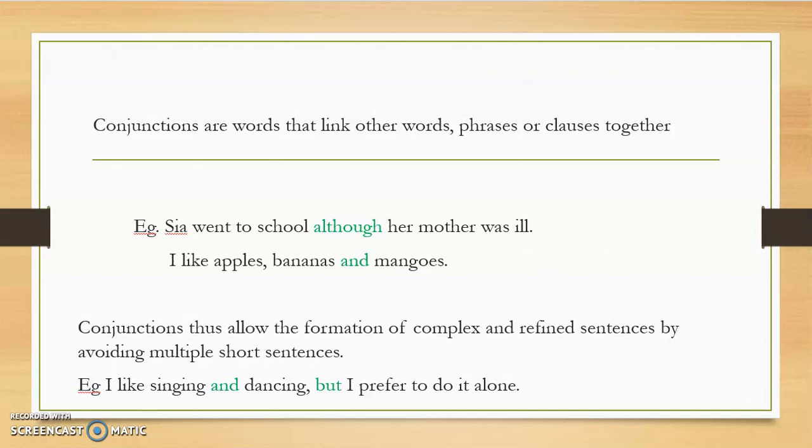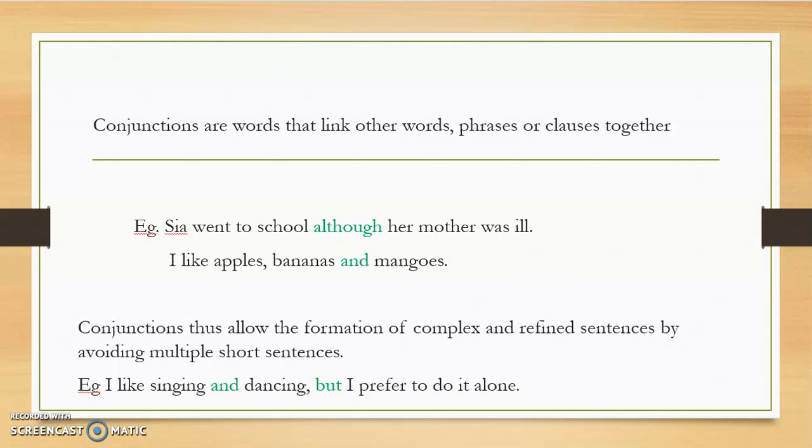So conjunctions come under the category of function class words and they help to make a sentence proper. They help to establish a connection between the sentences that we use. So they are words that link other words, phrases or clauses together.